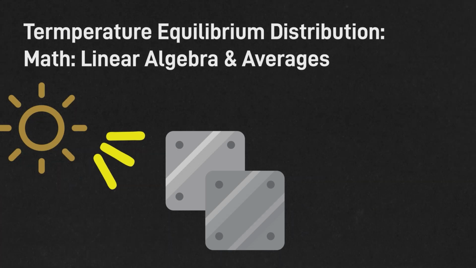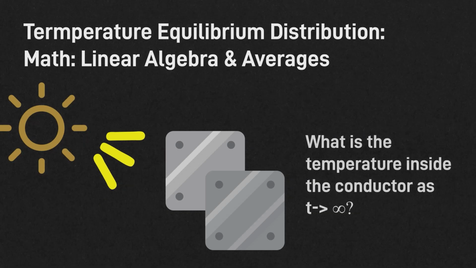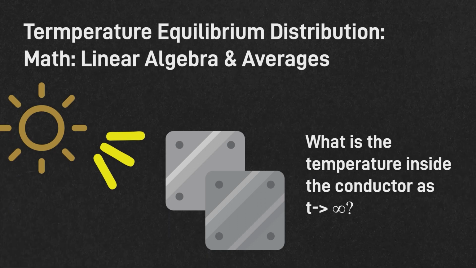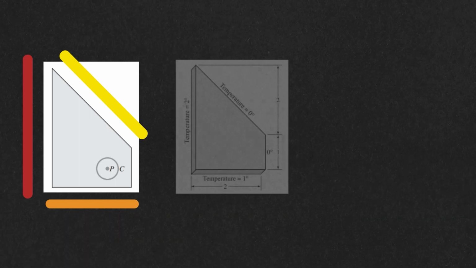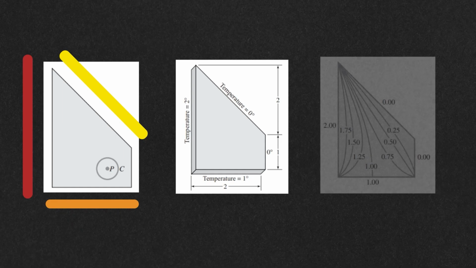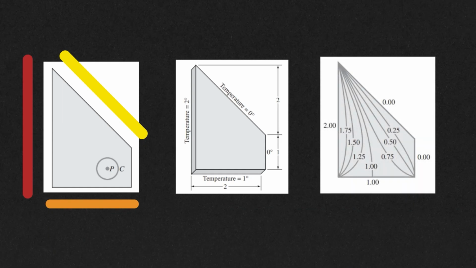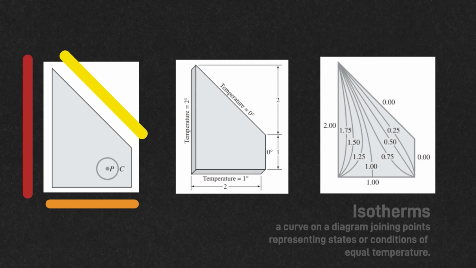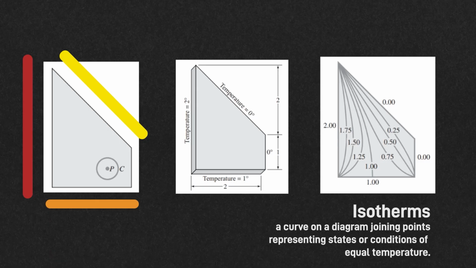So if you have the sun and it's heating up a conductor, what is the temperature inside the conductor as T approaches infinity, or when it reaches equilibrium? Say we have this conductor with a shape like this. We have point P and around it is C, and it's bordered by 3 constant temperatures shown here. So if we label all of those temperatures and we assume that those temperatures are equal throughout time, we can observe that there are lines of equal temperature that are formed. Those lines are called isotherms.